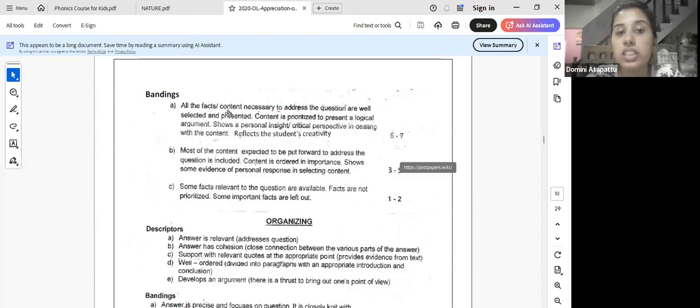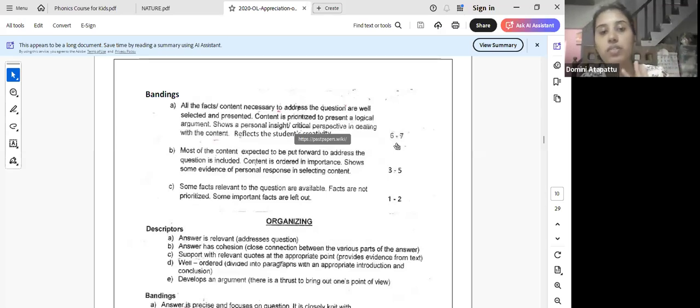All the facts or content necessary to address the question are well selected and presented. Content is prioritized to present a logical argument. Shows a personal insight or critical perspective in dealing with the content. Reflects the student's creativity. If these things are there, then you will get 6. So all the content necessary should be there, selected and presented properly in logical order, and your argument should be logical. Then you need to add your personal insights. Your creativity should be shown. If these criteria are there, you get 6.